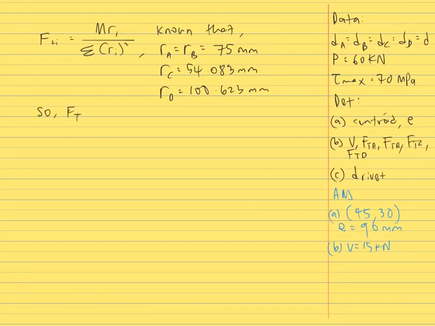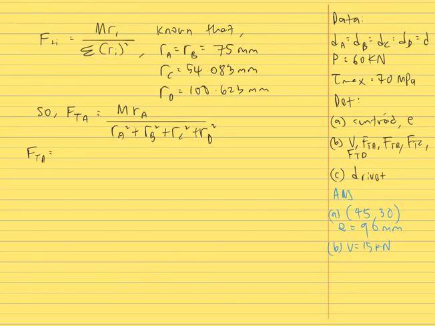So tangential force at rivet A is equal to applied moment M times the distance between rivet A and centroid, which is RA, divided by the summation of all distances between rivet and centroid, which is RA squared, RB squared, RC squared, and RD squared.